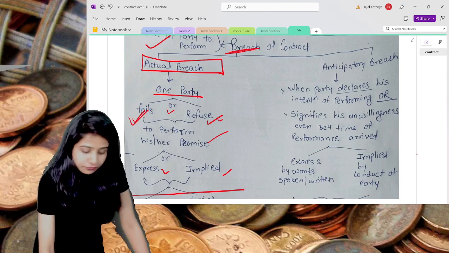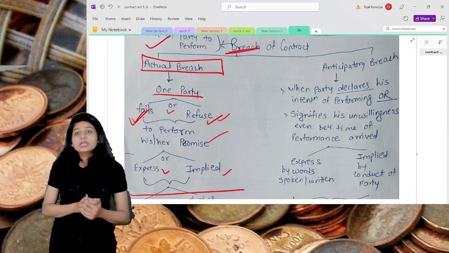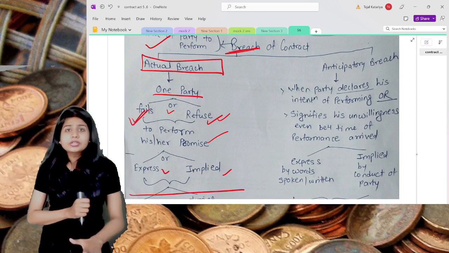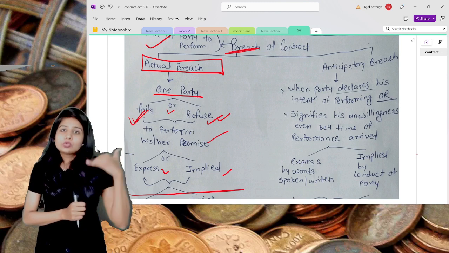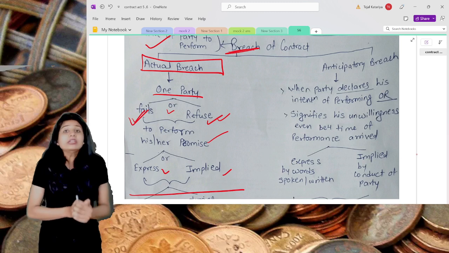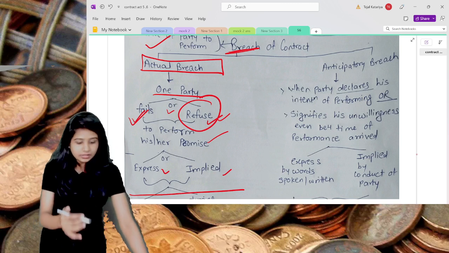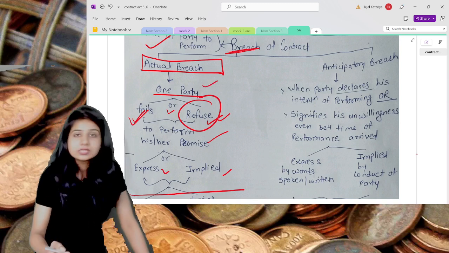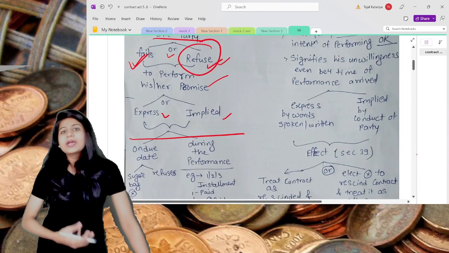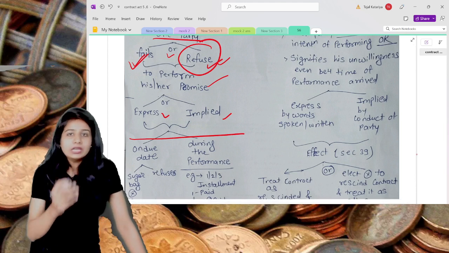And the other way is to refuse straight away, either by express or by implied actions. For example, if you have ordered 100 kgs of sugar, on the due date he says that I won't be able to deliver your order. That means he refuses to perform. So either one of the parties will fail, or will refuse to perform his or her promise, either by express ways or by implied ways. Implied is nothing but by some course of action he implies it.